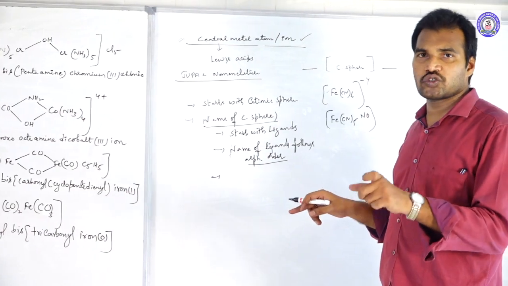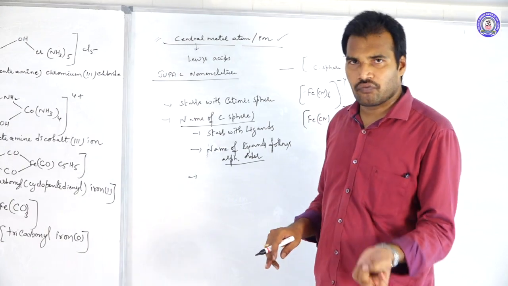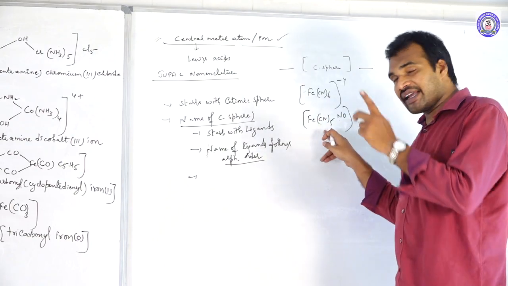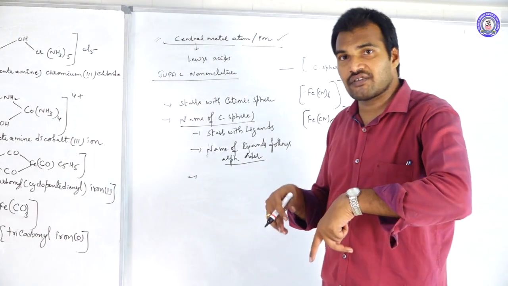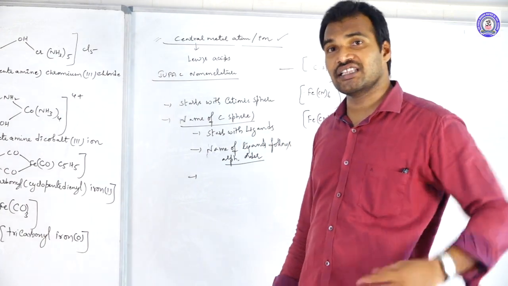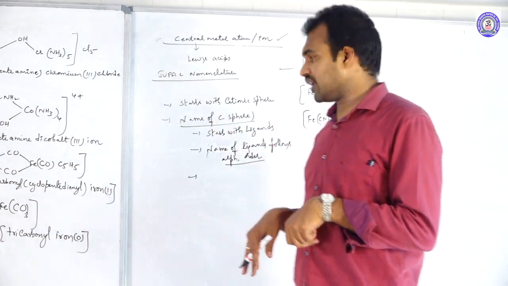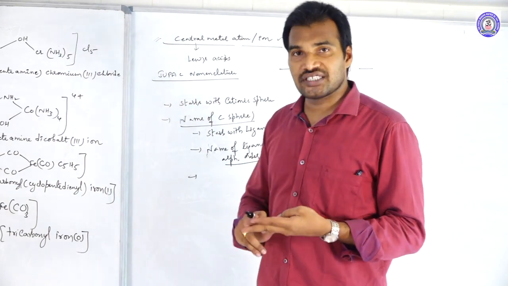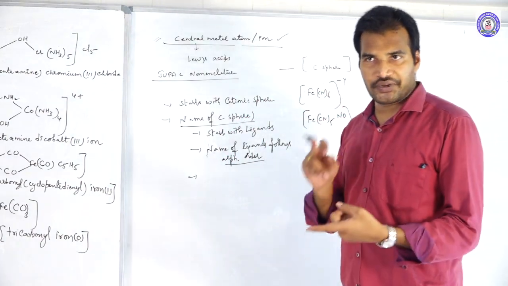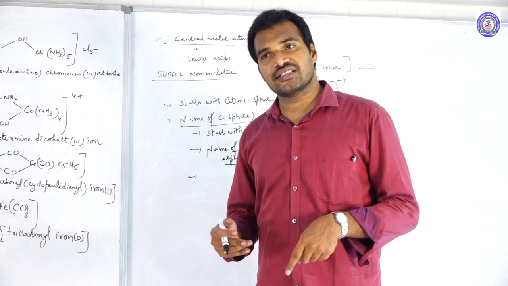The number of the ligand should be represented as 2, di, 3, tri, 4, tetra, 5, penta, like this. If the name of the ligand itself already has di, tri, tetra, for example en, what is the name of the en ligand? Ethylenediamine. Its name already has di. In that case, you use bis, tris, tetrakis for the number of ligands. If it is repeated 2 times, bis(ethylenediamine), tris(ethylenediamine), tetrakis(ethylenediamine).